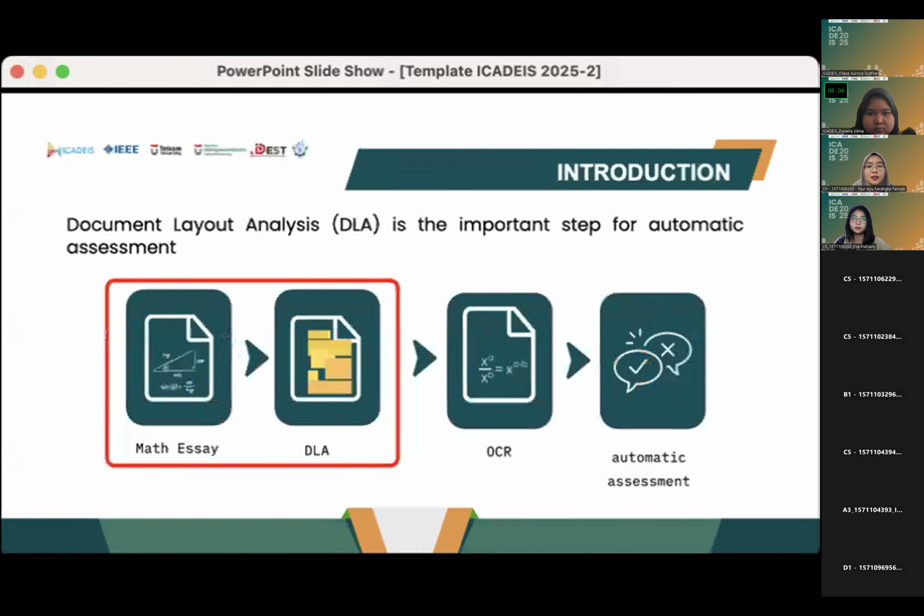Okay, next, document layout analysis, or DLA, is an important step for automatic assessment. The steps of automatic assessment are shown in the figure. The first step is the answer sheet going to DLA, then to OCR, or optical character recognition, and then automatic assessment, true or false.